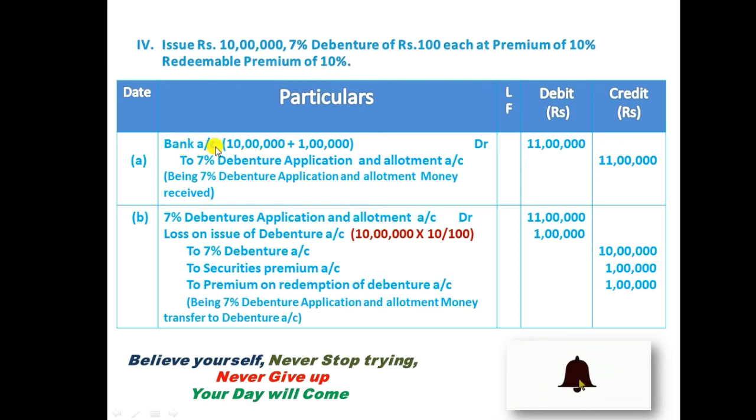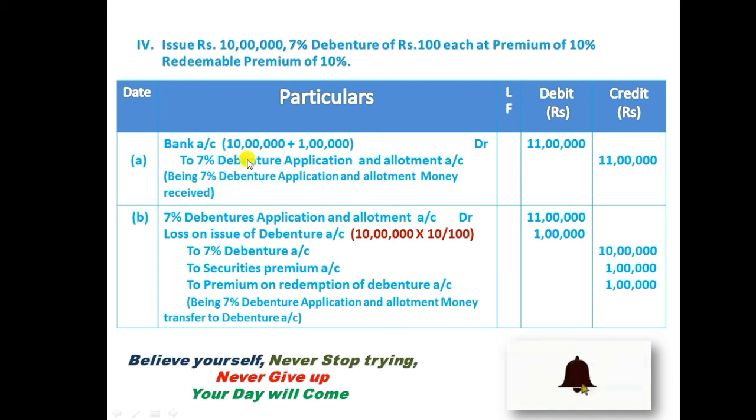Bank account debit 10 lakh as face value plus 1 lakh as premium. The debenture holder deposited 11 lakh rupees into the company's bank account. When the bank balance increases, we need to debit, according to the modern approach, also called the American approach, and we need to credit 7% debenture application and allotment account 11 lakh. So we should write the narration: being 7% debenture application and allotment money received.